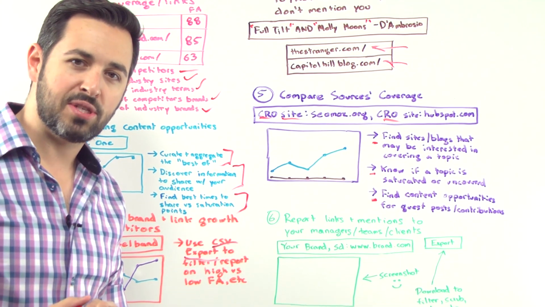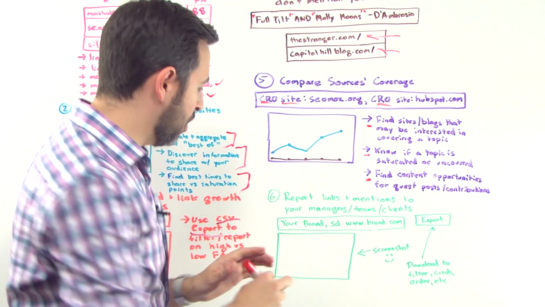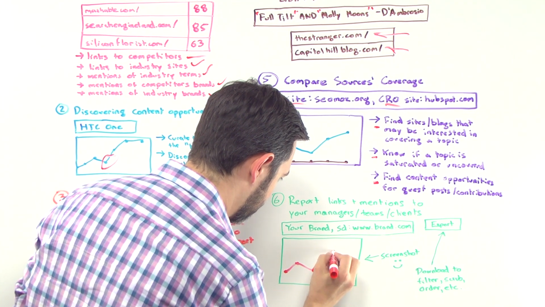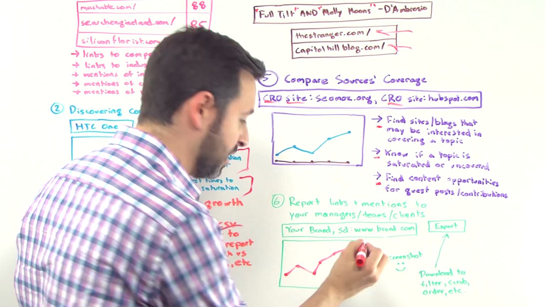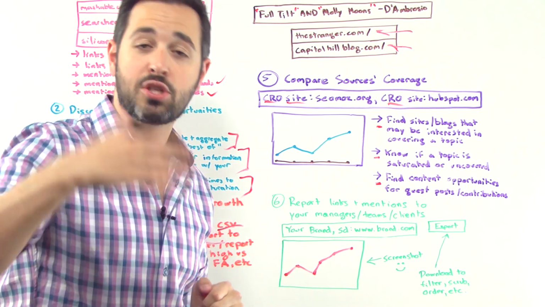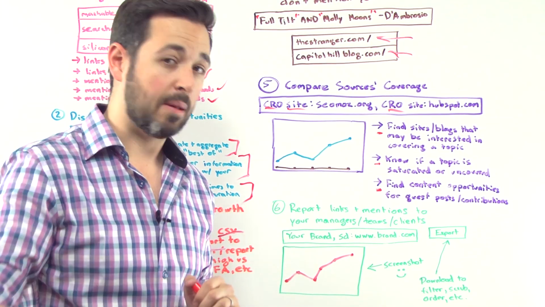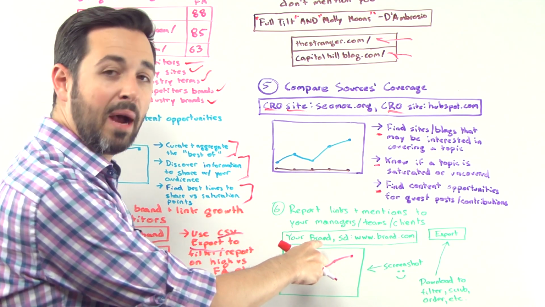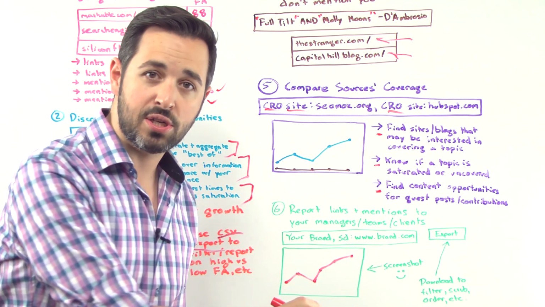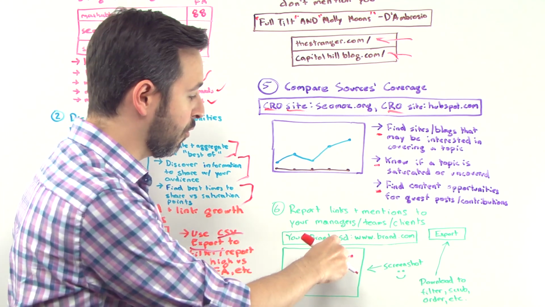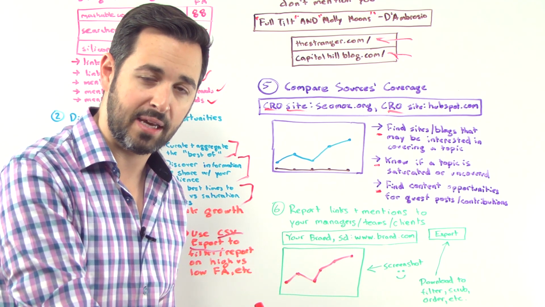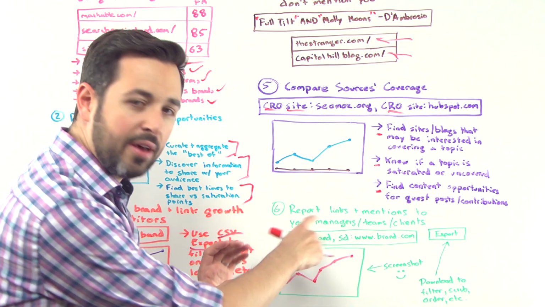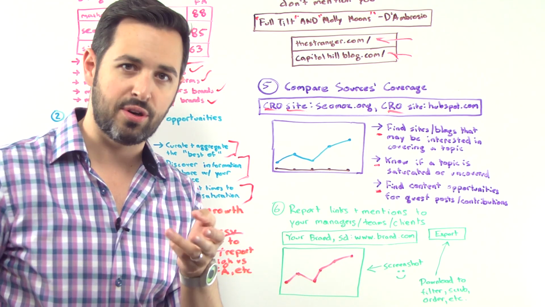And the last one, number 6, is really about reporting, right? So Fresh Web Explorer is going to show you these great trends about how a particular term or phrase or link is doing, right? Links to a site, mentions of a brand name, mentions of a phrase or an industry term, whatever it is. And so I can plug in things like my brand, comma, SD, which is our link operator for just seeing links to anything on the subdomain. I can plug in my subdomain, and then I can see here's how that's gone over the past 7 days or 30 days.